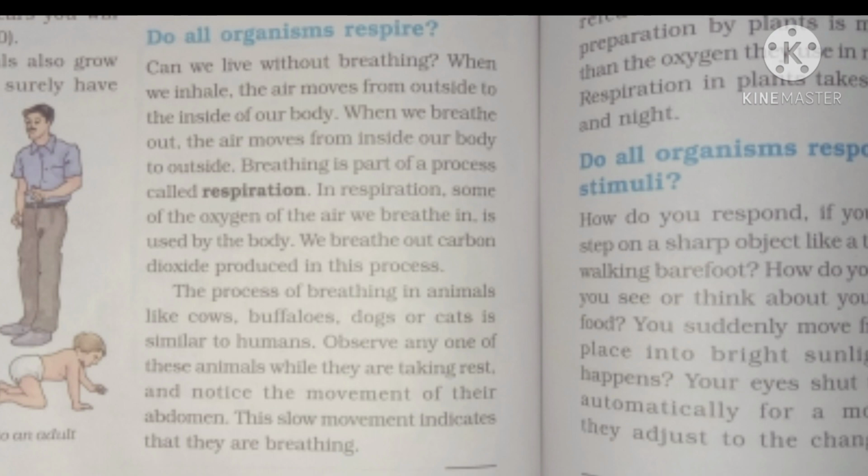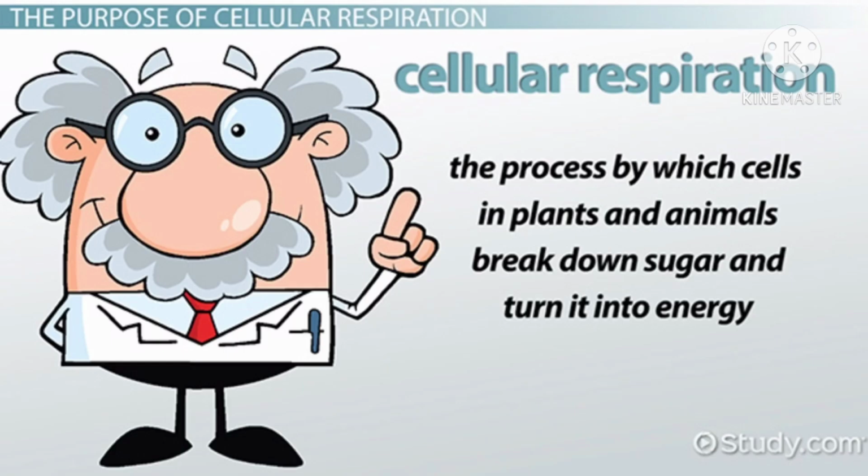Now let us find out about the process inside the body. This is called cellular respiration, the process by which cells in plants and animals break down sugar and turn it into energy. This energy is used for whatever work we do, for growth and all other necessary things.